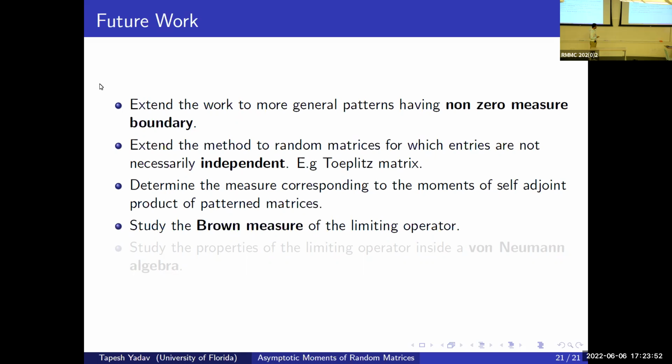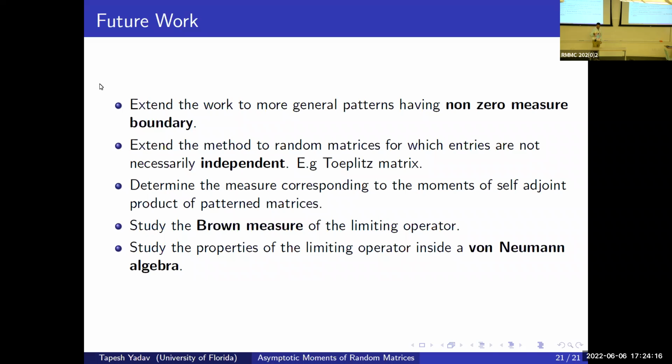We would like to study the Brown measure of the limiting operator and study the properties of the limiting operator inside a von Neumann algebra. So the last point is very interesting, and it's related to the second last point somehow, but still it's unclear how to go there.